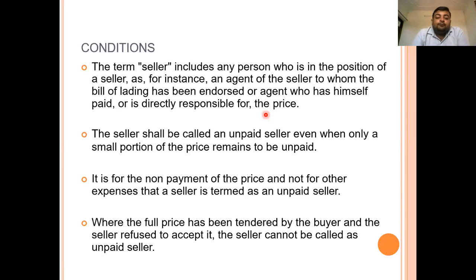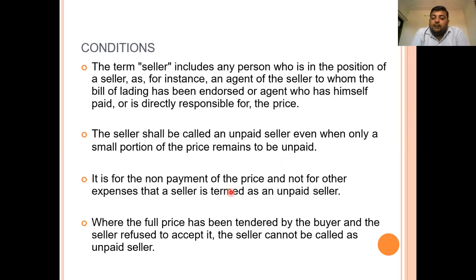Next, the seller should be called an unpaid seller even when only a small portion of the price remains unpaid. For example, a sale of rupees 1 lakh has been done, and out of it, 5,000 is still pending. Here most of the amount has been paid, but a small portion of the price remains unpaid. So even if a small portion of the price remains unpaid, the seller is known as the unpaid seller. Moving to the next point,